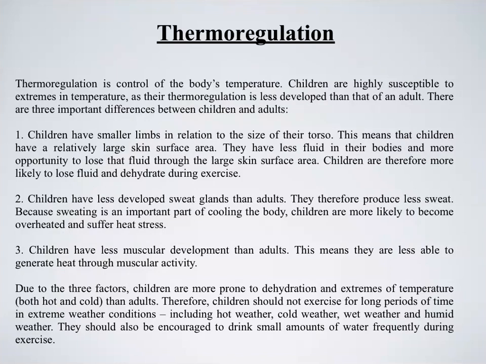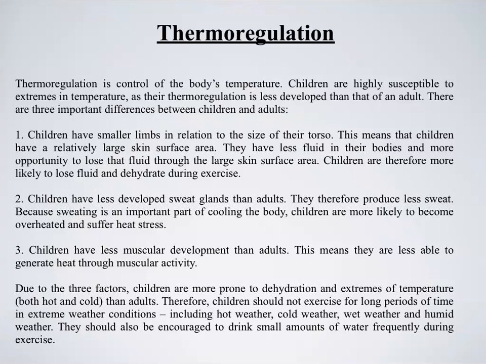Thermoregulation. This one looks at, again, children and young athletes, and the control they have over their body temperature. Children are highly susceptible to extremes in temperature as their thermoregulation is less developed than that of an adult. There are three important differences between children and adults. Number one, children have smaller limbs. This means they have a larger skin surface, less fluid in their body, and more opportunity to lose that fluid through the large skin surface area. Therefore, children are more likely to lose fluid and dehydrate during exercise.